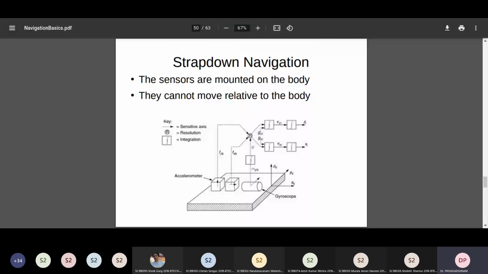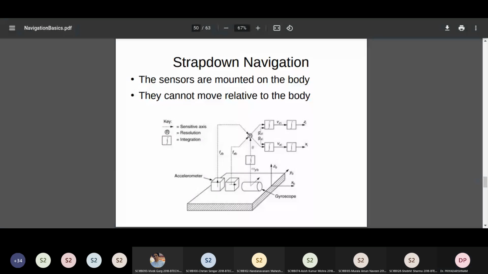Ideally, what is required is that our navigation will be with respect to the initial coordinate system, whatever we began with. So in order to compute that, we have to do additional computations. So instead of maintaining the platform using mechanical methods, what we are going to do now is maintain a simulated platform using computational techniques. So how do we do that?